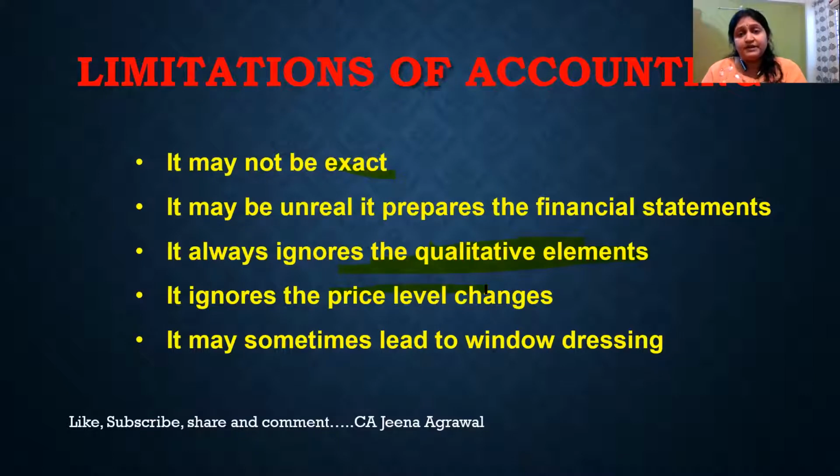Sometimes, or I should say many times these days, many people are doing window dressing. Now, what is this term window dressing? Window dressing means that in order to make it attractive, in order to give a good picture, things are being manipulated. So in accounts also, this might be done. For example, the balance sheet is prepared on 31st March. So on 31st March, you will collect money from many people and you will display in your balance sheet that I have taken loan from so many people, and because they have given me loan, they have given it only because my goodwill is good and I am planning a new venture, and you will make your balance sheet quite good.